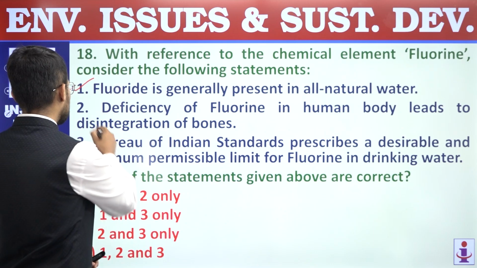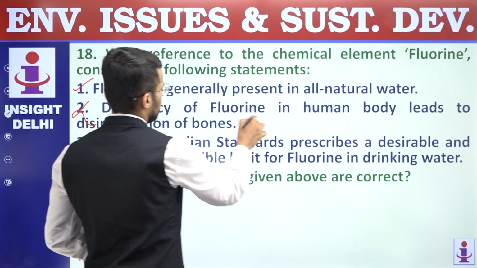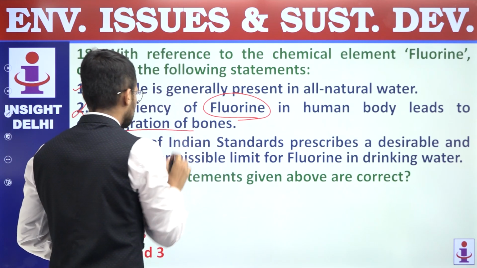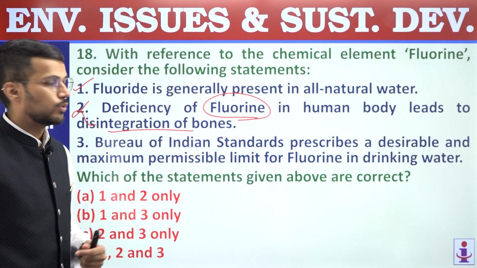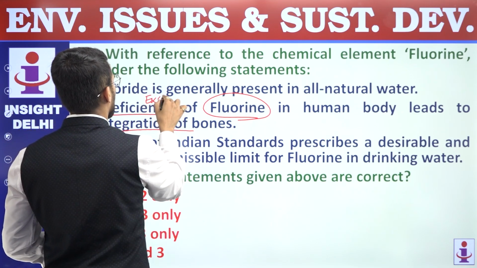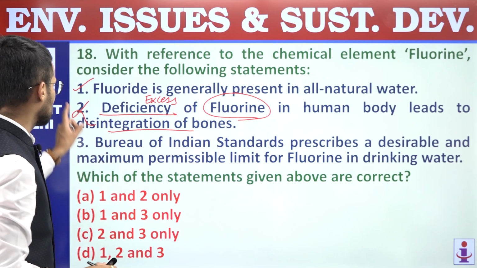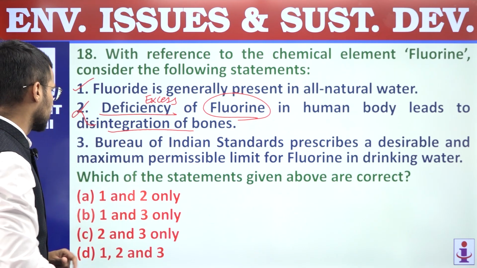This statement is an incorrect statement. Why is it incorrect? Yes, fluorine is related to disintegration of bones of the human body, but it is not deficiency, but excessive amount of fluorine leads to disintegration of bones, and that's why second statement is incorrect.